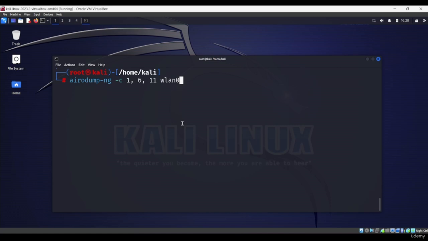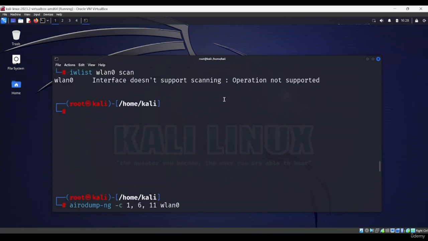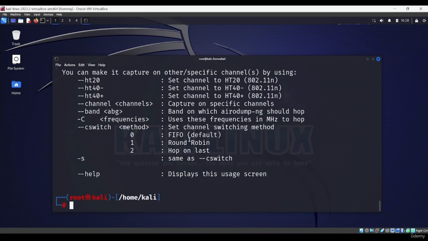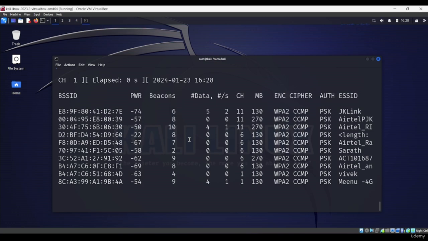So guys, if I want to capture the data on specific channels, then I can specify the option -c and then 1, 6 and 11. That's going to start capturing the data from these channels. So if I hit enter, what is it displaying? airodump-ng -c 1,6,11 and then the interface. Let's type it again, without giving any space here. Here you can see it has started capturing data from networks on these channels.